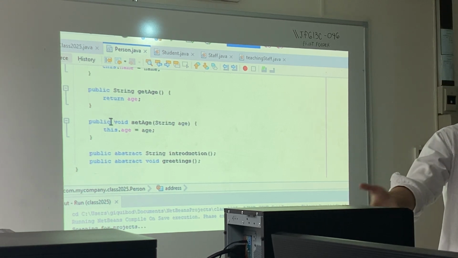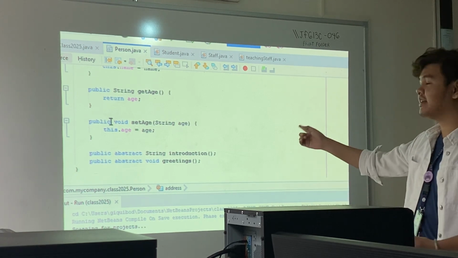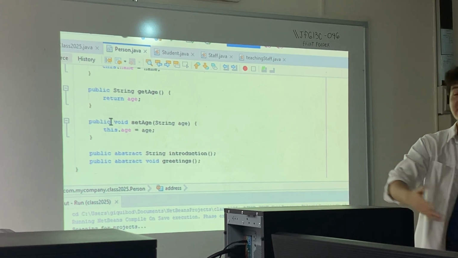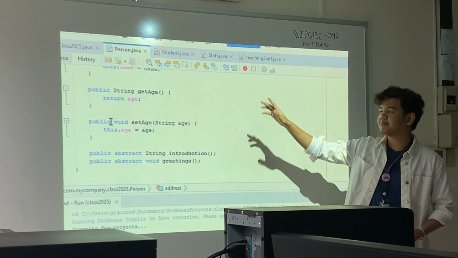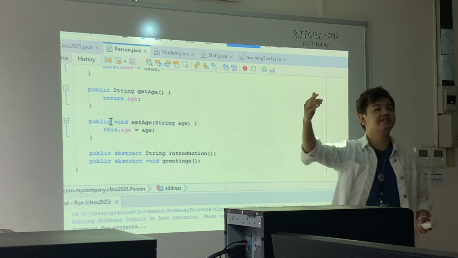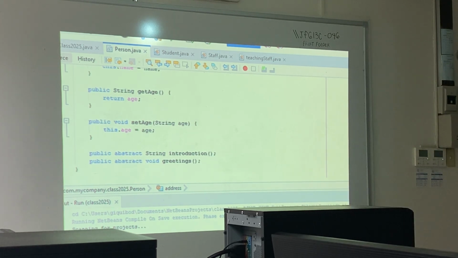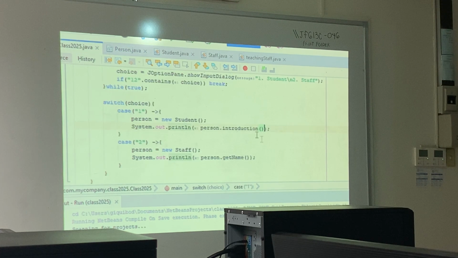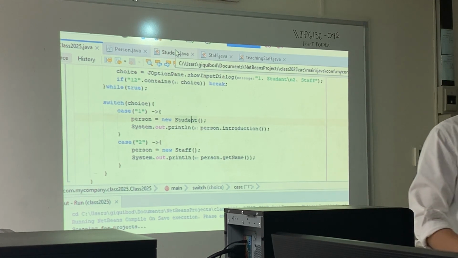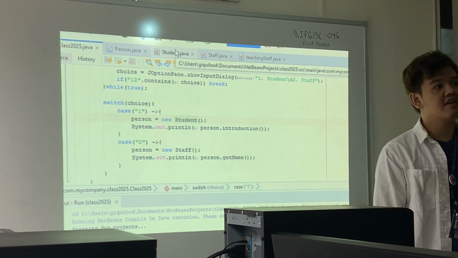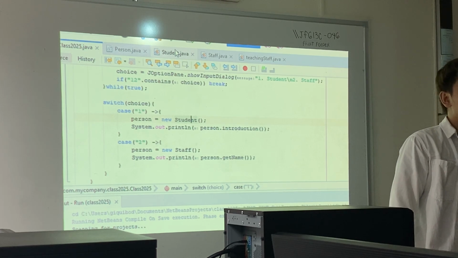If we declare it as a person, it is guaranteed that we can access those, because they are declared in person. But if we instantiate it as a student or a staff, is there a guarantee that the object will have get student ID or get program?